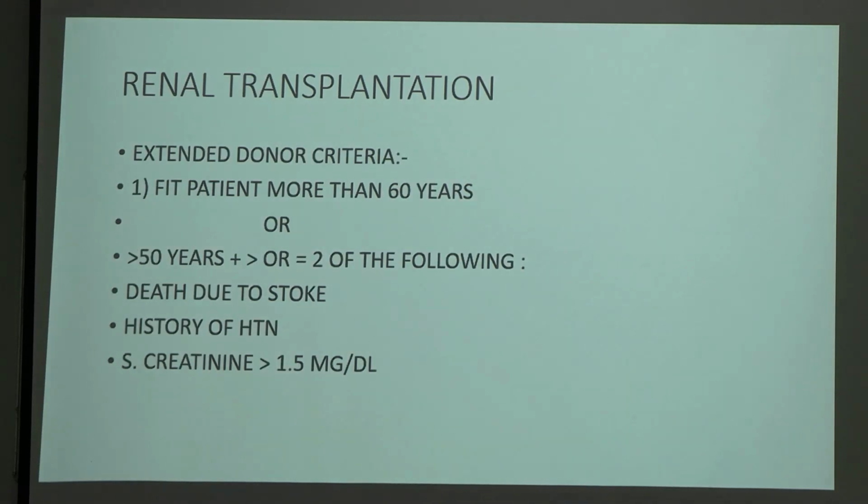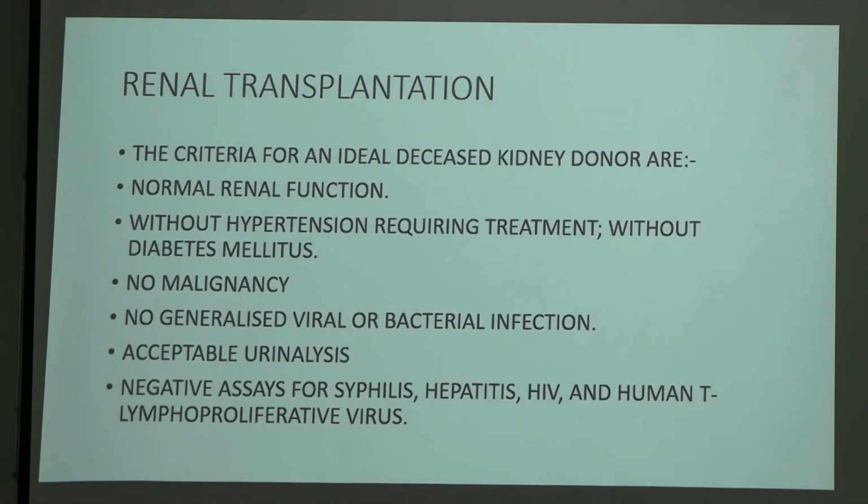Now coming to extended donor criteria. The extended donor criteria include donors who are more than 60 years, or more than 50 years with two of the following. Two of the following what? Death due to stroke, history of hypertension, and serum creatinine more than 1.5. What are the criteria for an ideal deceased kidney donor? Should have normal renal function, without hypertension requiring treatment, and without diabetes mellitus.